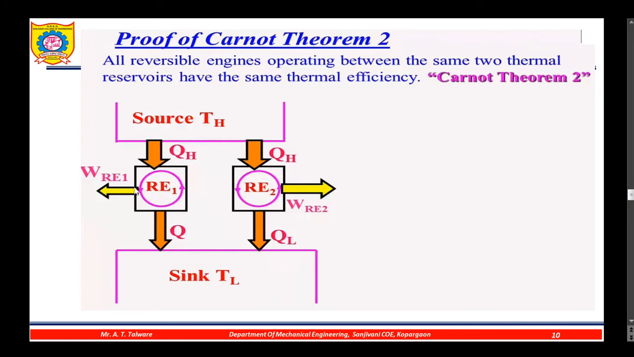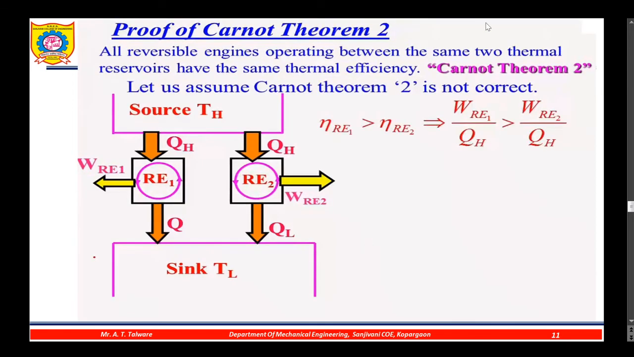Now reversible engine 1 produces WRE1 amount of work and rejects Q amount of heat to the sink, whereas reversible engine 2 produces WRE2 amount of work and rejects QL amount of heat to the sink. We assume that this Carnot theorem 2 is not correct. That means one of the engines has more efficiency than the other. So let us assume that reversible engine 1 is more efficient than reversible engine 2.